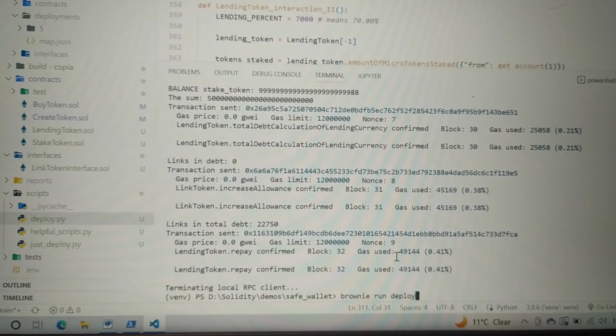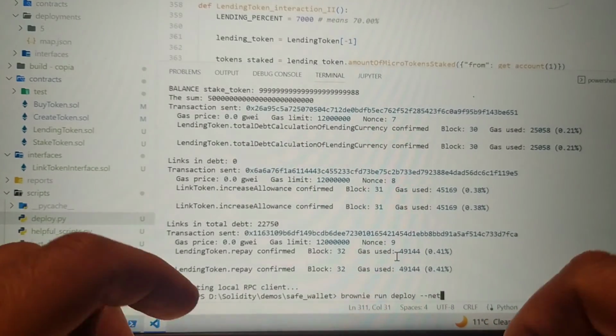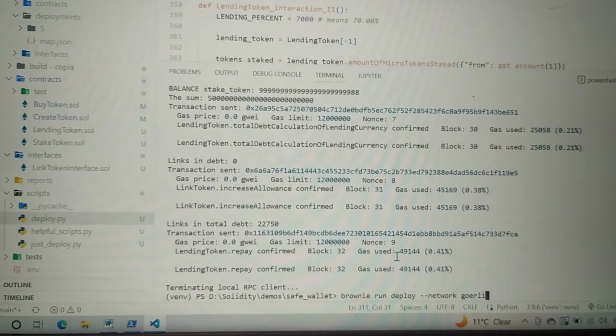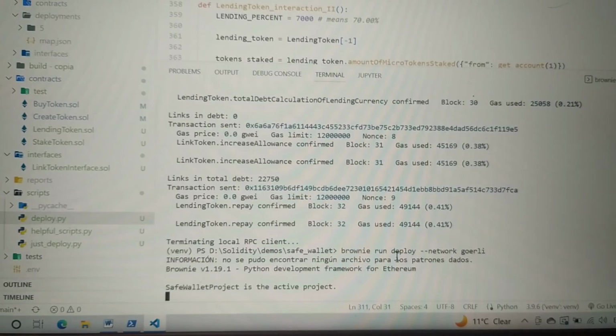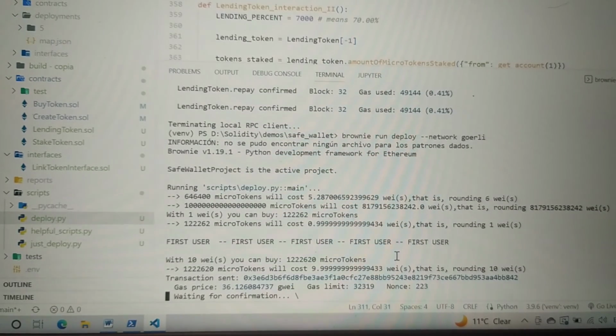Now we're going to deploy in Goerli. To test in Goerli. Sorry.